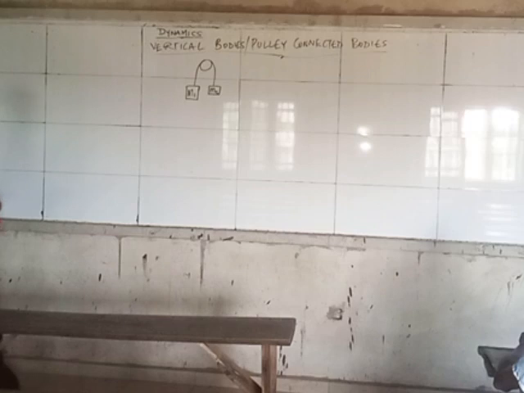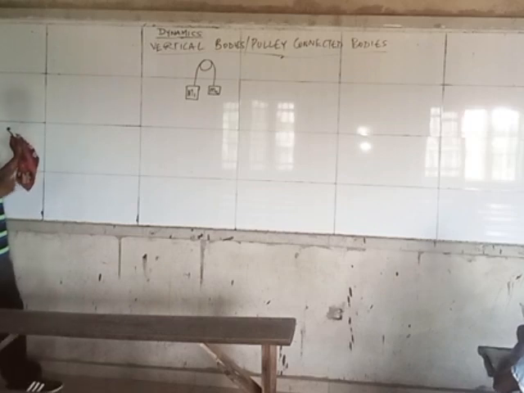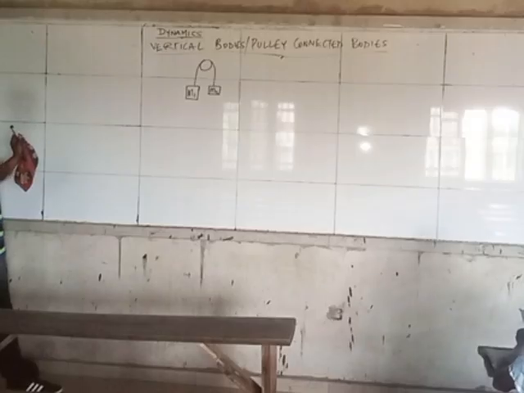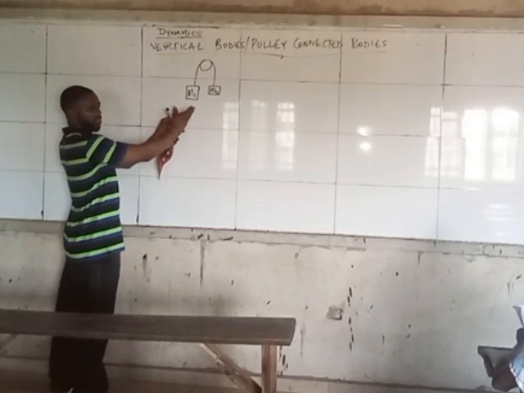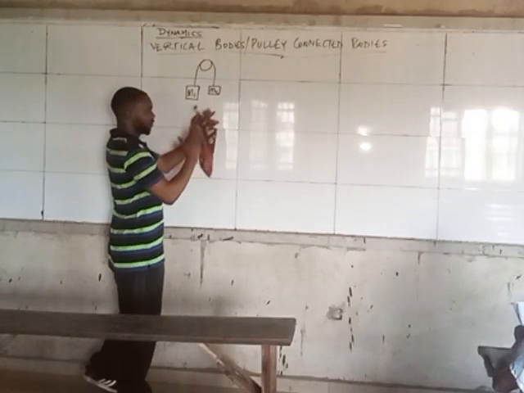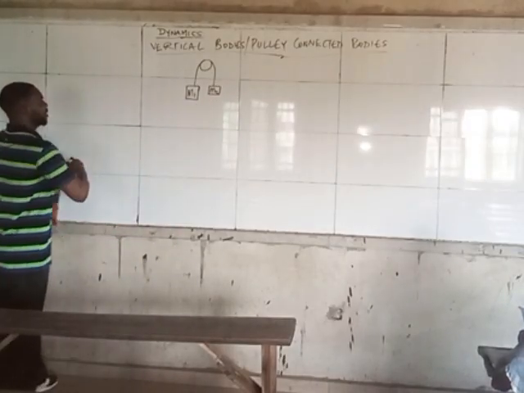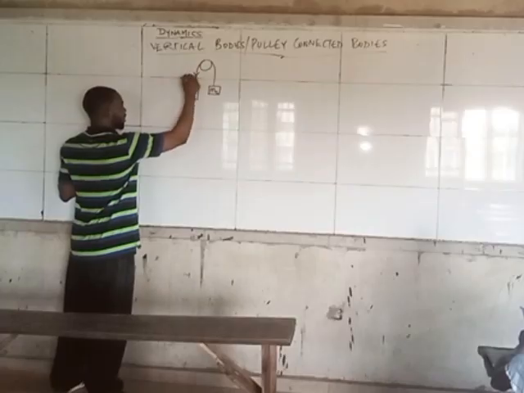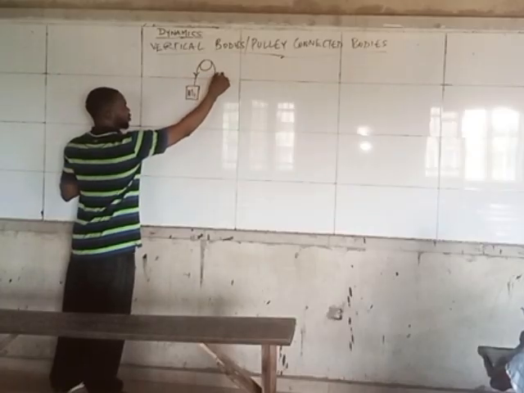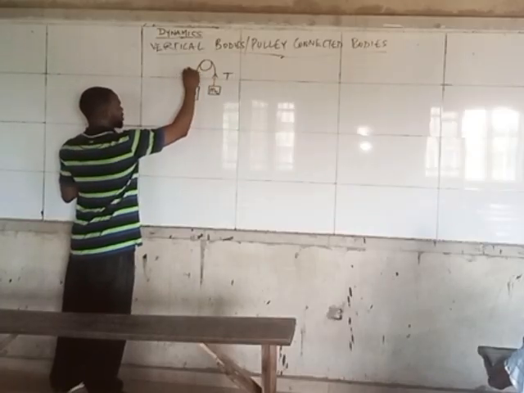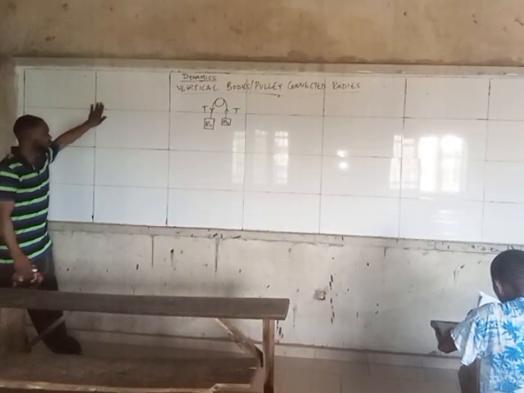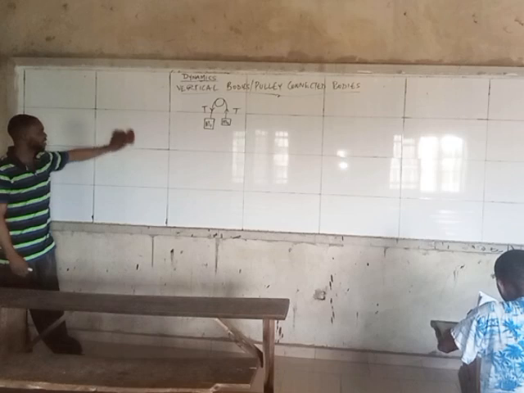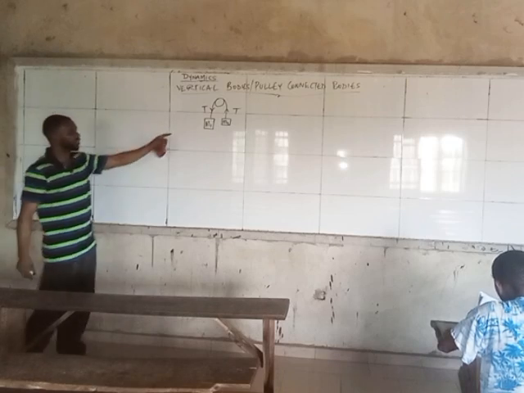So for that reason, in dynamics, I always tell students, consider each body separately. Don't mix it up. So I will come to this M1, find the forces on it. Come to M2, find the forces on it. And to do that, the tension here will be coming down, while the tension on this one will be going up. There is T here. There is T here. It is the same tension force.